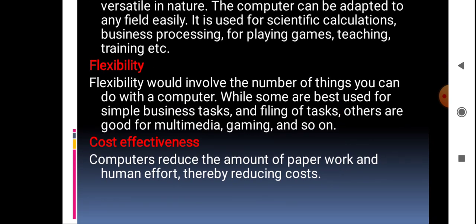Next is cost effectiveness. Since we have studied that we are in the fifth generation of computers, nowadays all human beings can afford to purchase computers. It has reduced paperwork and human effort. By reducing the cost of computer hardware and software, human beings are able to afford computers.